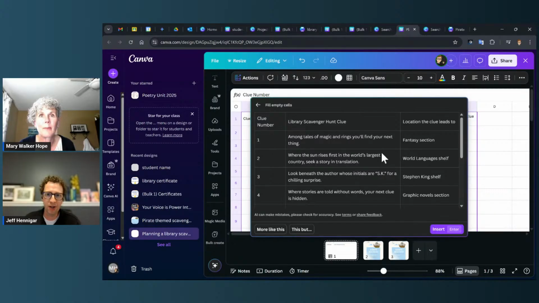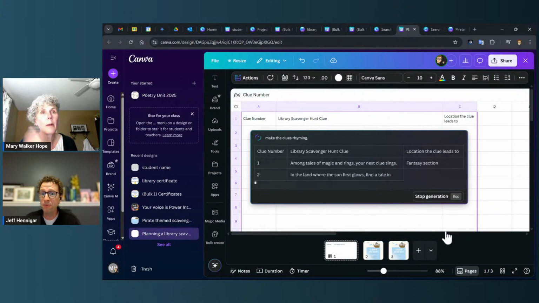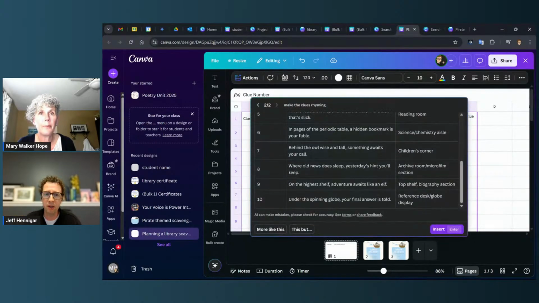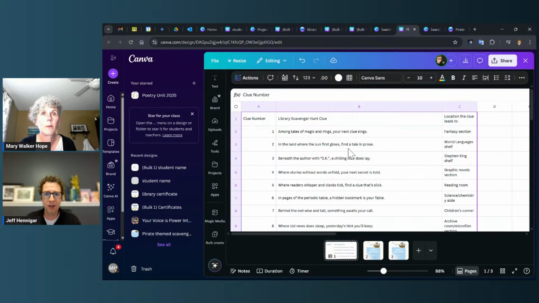So here we are, and it did it first try this time. Now if I wanted to, maybe I want to say this, but make the clues rhyming. I could do that. Maybe I want this to be a reading activity and I want it to be like 4 sentences each, longer clues. I could ask it to make longer clues. Or if I wanted it to be simpler, or I wanted one version for my middle grade students and one for the lower grades, you can have different versions of the clues very easily. And then I can just insert it and I've got that all done.